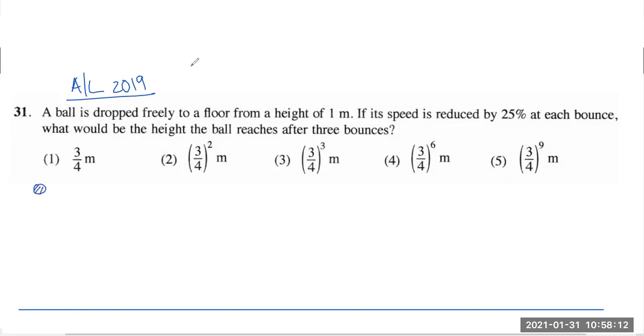So initially the initial velocity is going to be 0 for this, but the initial height, let's mark it quickly, is 1 meter. And what is the mass of the ball? They have not given the mass of the ball. We don't need the mass of the ball. Right, fine. Okay, now what you have to understand is this.